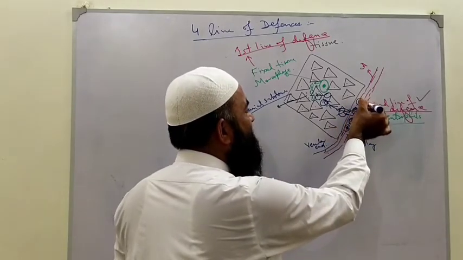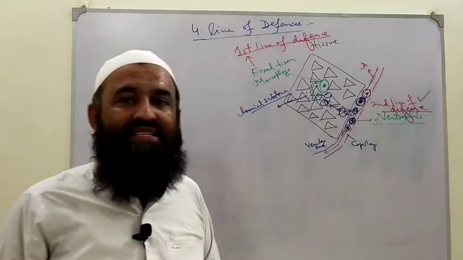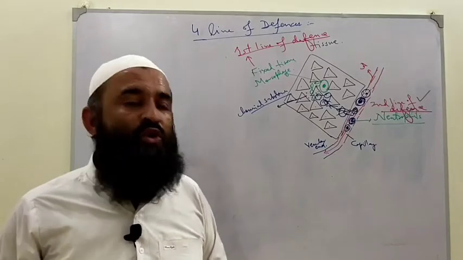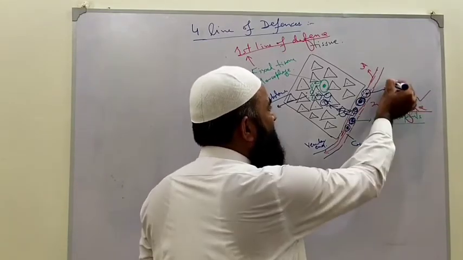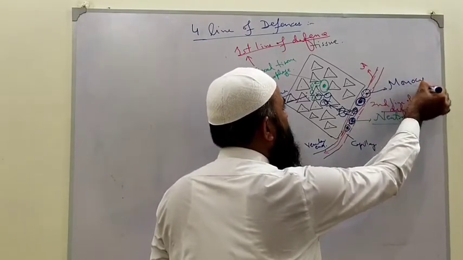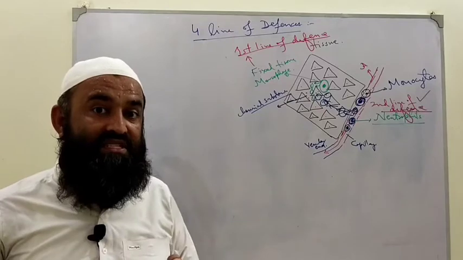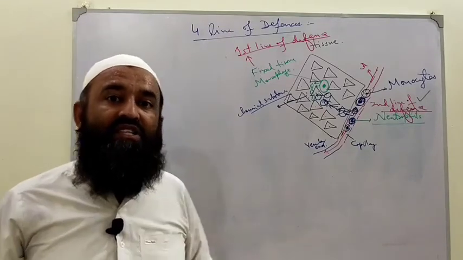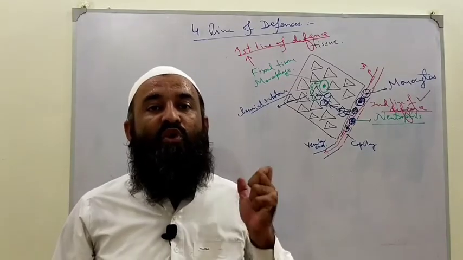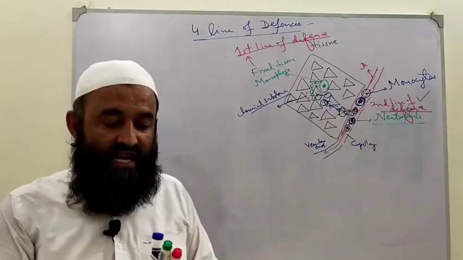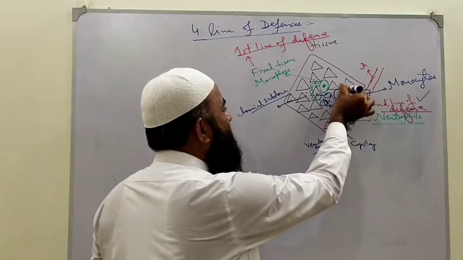So along with the neutrophils, there are also other important phagocytic cells in the blood. These are known as monocytes. These monocytes will also be attracted by these chemical substances. This chemical attraction with the help of chemical substances is called chemotaxis. Clear? What is that called? Chemotaxis. So chemotaxis of monocytes will also occur, and these monocytes will come and also enter the tissue.